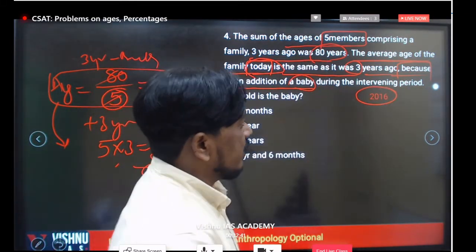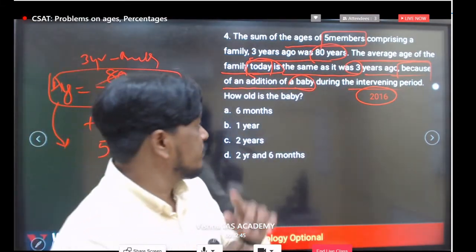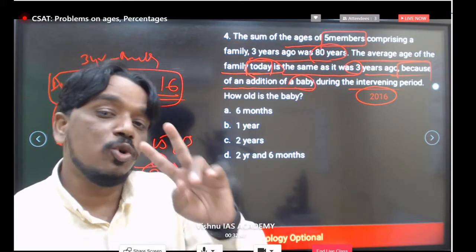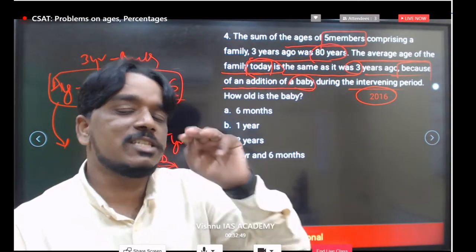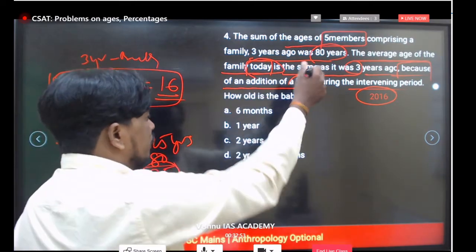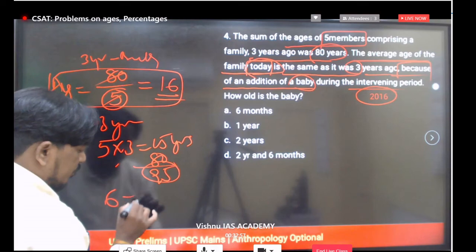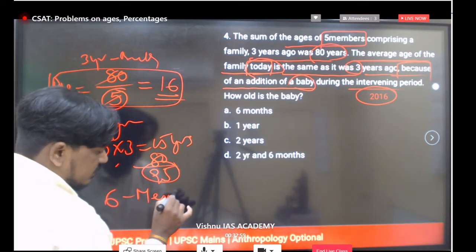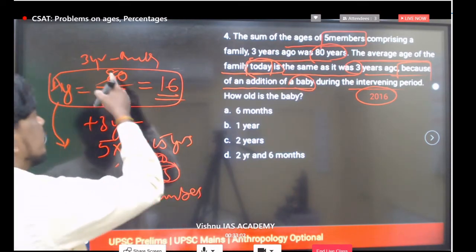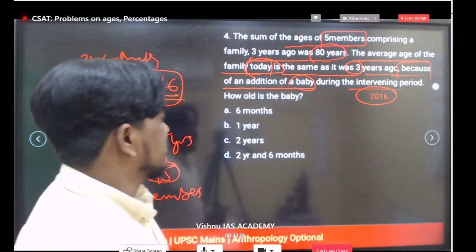During the intervening period, in these 3 years, one baby is added to the family. How many members are there now? 6 members. That's why the average is the same again. So we have to include 6 members at present. 3 years back only 5 members were there. At present one baby is added, so that makes 6 members.